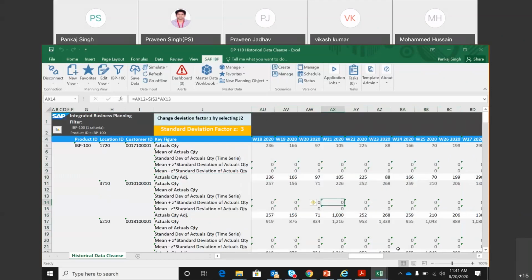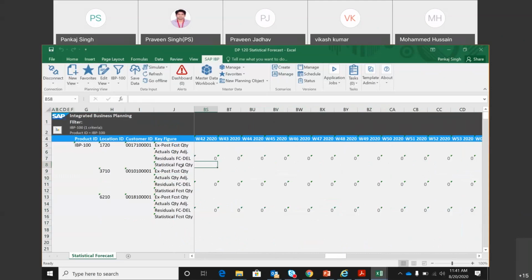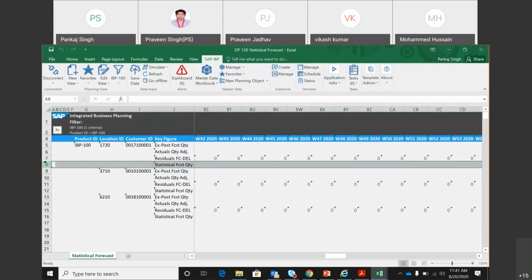Now you can visualize the purpose and meaning of these templates. We are creating multiple templates for a purpose. Cleansing was the purpose because of which this template was created, and we only included these key figures. But in this one, forecasting is the purpose, and hence we have included this key figure, called statistical forecast quantity. While the planning area, which is behind all these templates, remains the same, and it has 460 or 470 key figures, we are creating these different templates for the purpose for which we want to work.